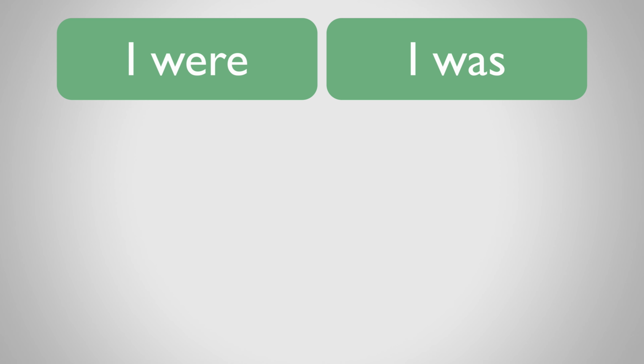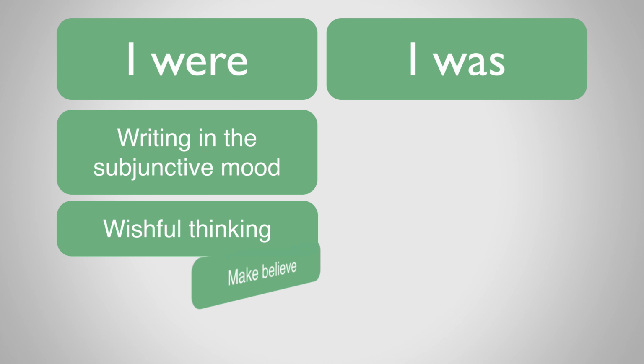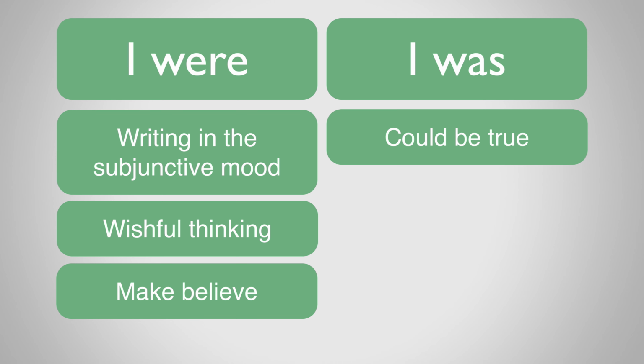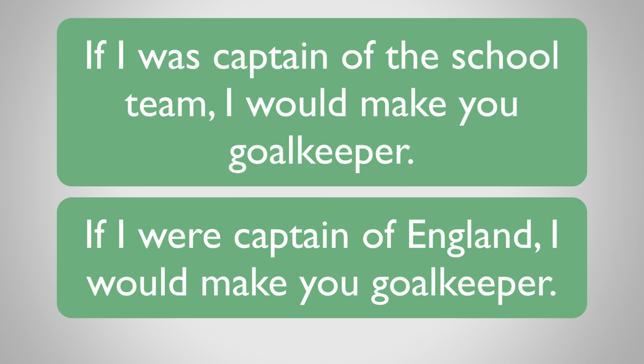Sometimes it can be confusing to know whether we should use I were or I was. We use I were when we're writing in the subjunctive mood, that is, about an event that is wishful thinking or make-believe, whereas we use I was when we're writing about something that could be true. Take a look at these examples. If I was captain of the school team, I would make you goalkeeper. If I were captain of England, I would make you goalkeeper.